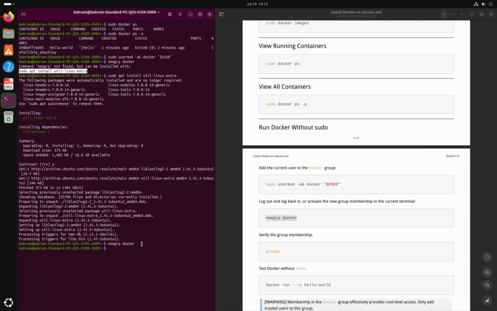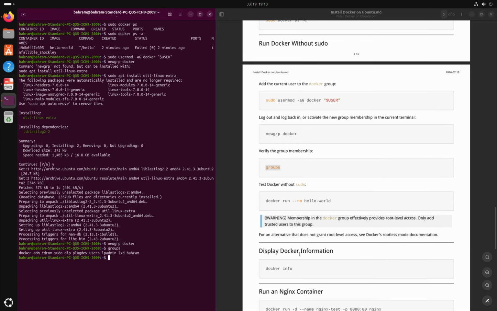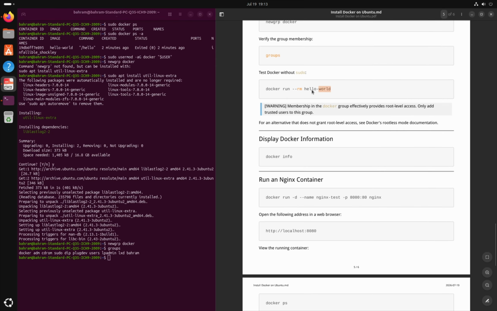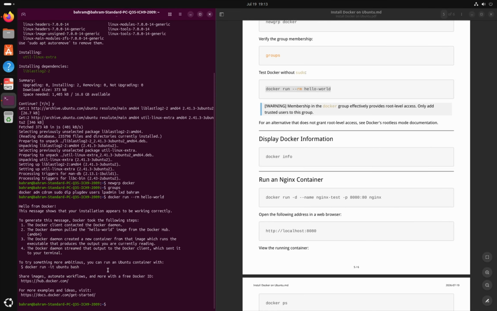We can verify our group membership with this. Here we have docker. Now test Docker again without sudo. The --rm option automatically removes the container after it exits.